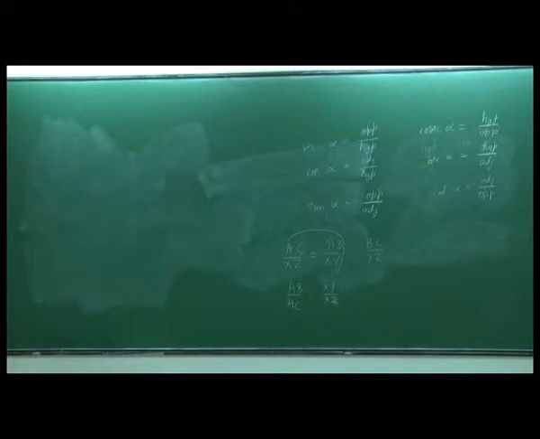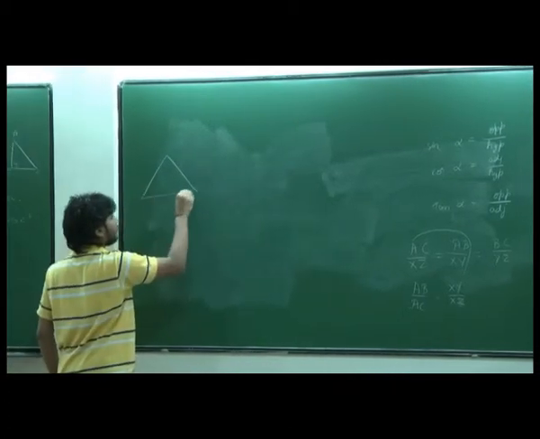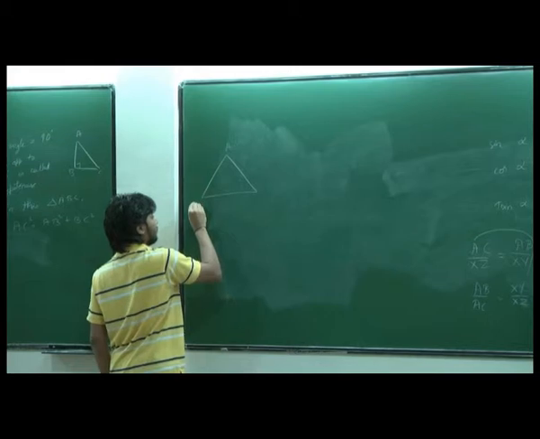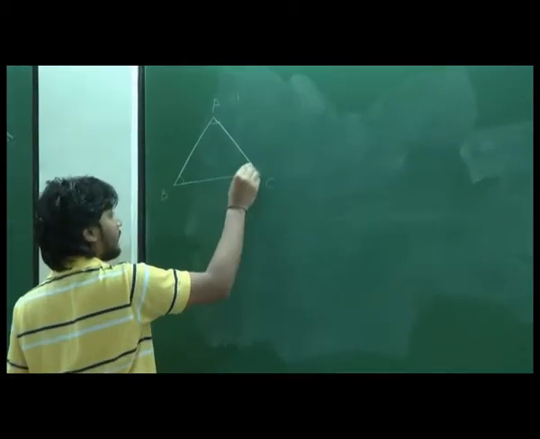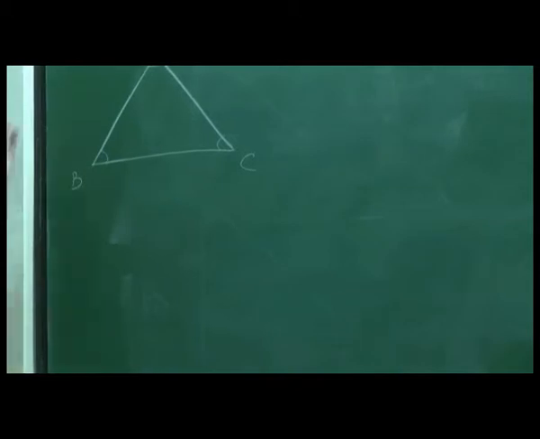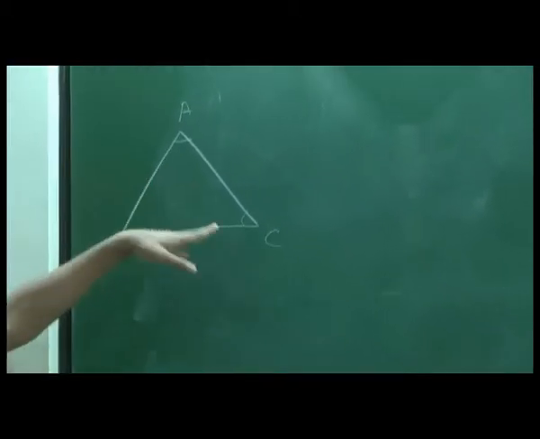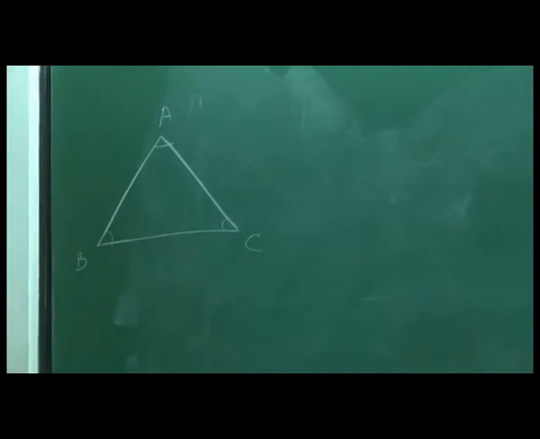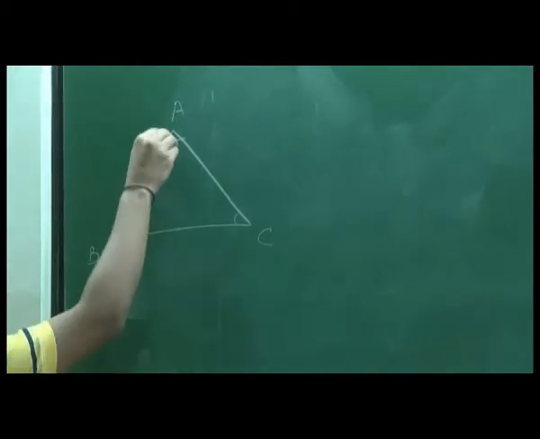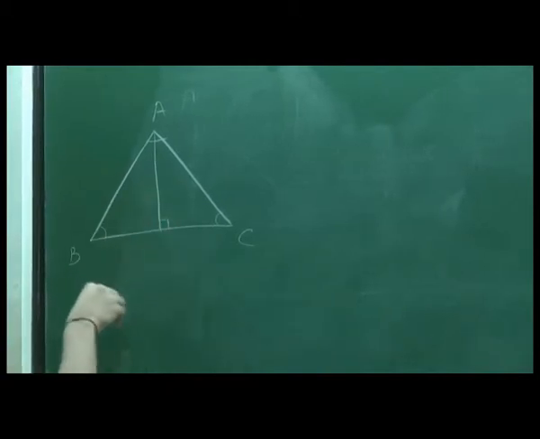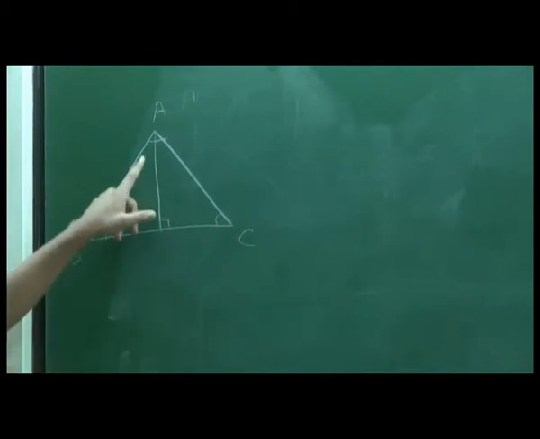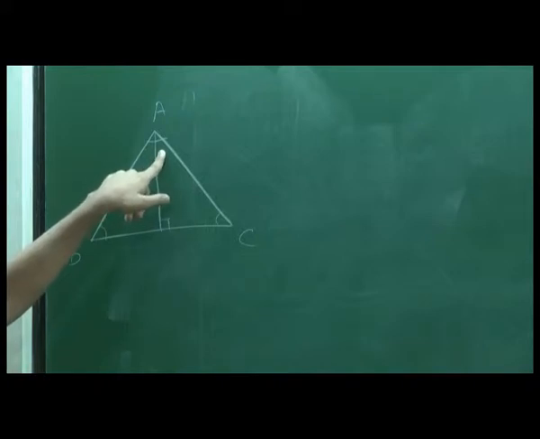Okay, so now let's construct some special triangles and then try to see what happens. Okay, so now let's take an equilateral triangle. All these three will be 60 degree, right? Let's take an equilateral triangle. All the sides will be same and all the angles will be 60 degrees. Let's drop a perpendicular. This we haven't changed at all. This becomes how much? 30 degree, because this is equilateral. If we drop a median, it bisects the angle, right?